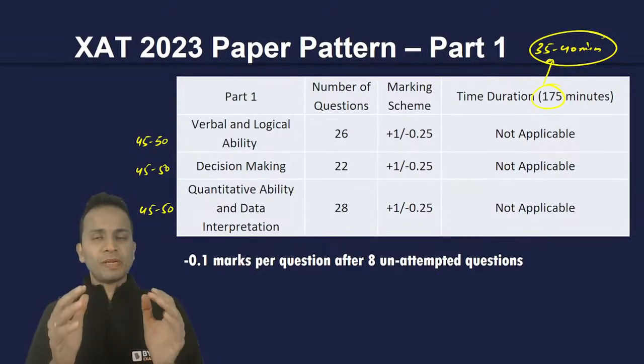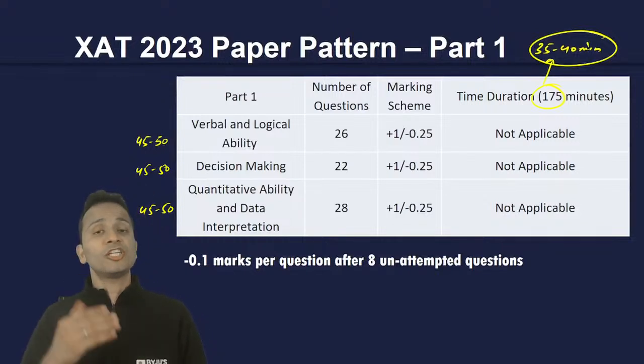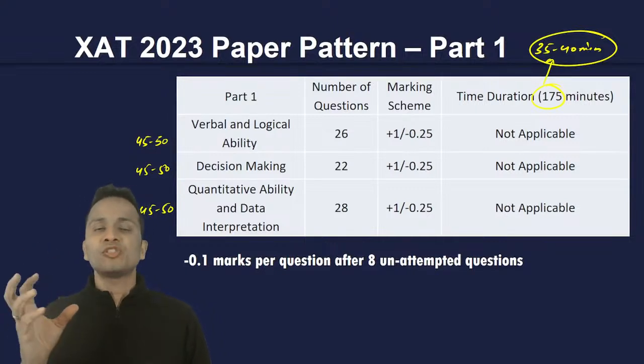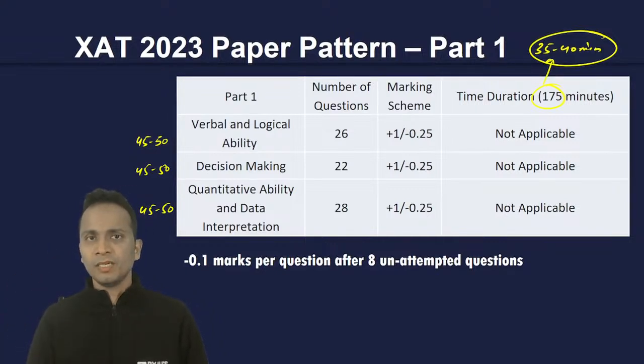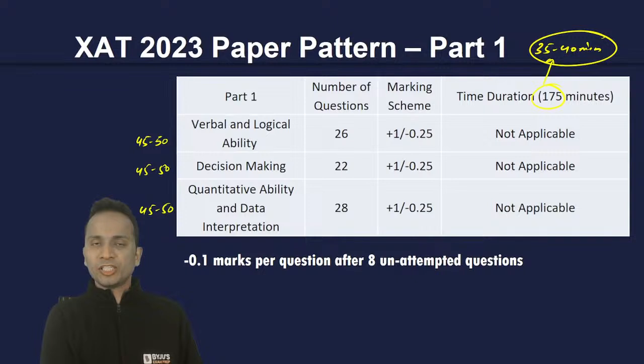Now, after spending 45 minutes in each and every section in this sequence, then you will have those 35 minutes or 40 minutes buffer time. Now, what to do in this buffer time? Now, you have already gone through the entire examination. You know the level of difficulty of each and every section.